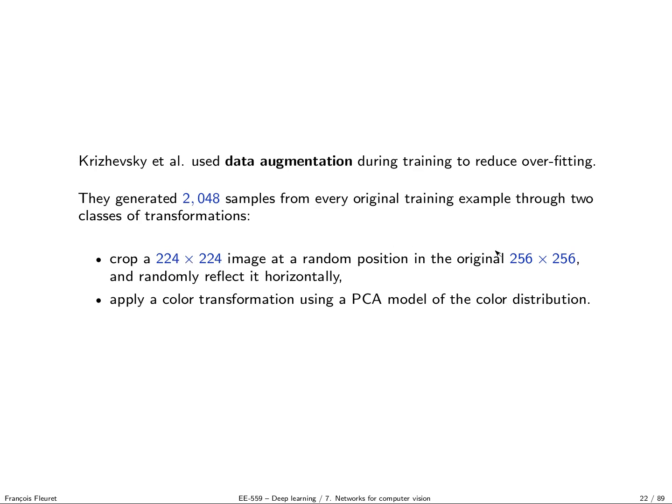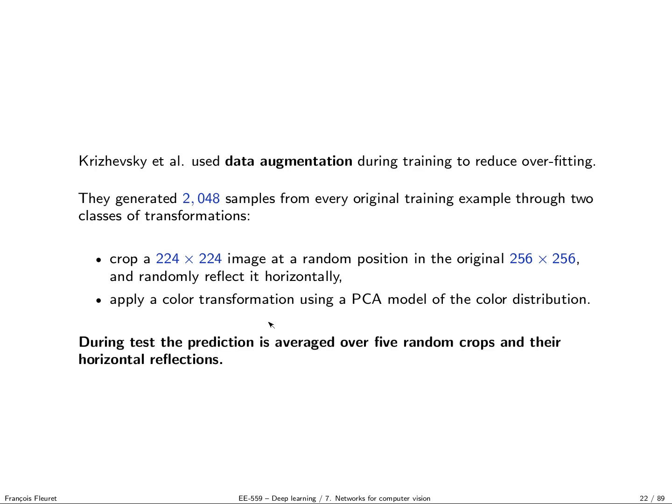So the transformation they used was cropping. They were training on images of original size 256 by 256, and they were cropping images of size 224 by 224 at random, so with a bit of horizontal and vertical perturbation. And then they would randomly flip the image horizontally because it should not change the class. Vertically, it's another business, because if you flip an image you put the sky at the bottom and the ground at the top, or the head of the horse at the bottom and the legs at the top. That's a bit weird. But horizontally, it's reasonable to do it. And they were also applying a color transformation. They were doing a PCA model of the distribution and then applying some transformation of the colors.